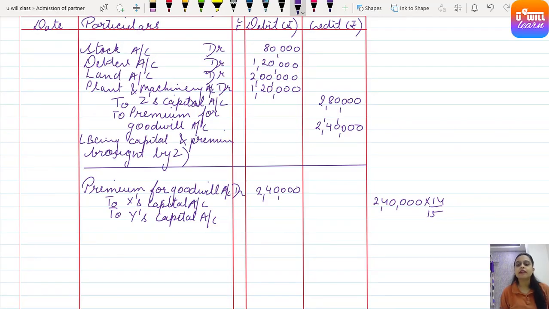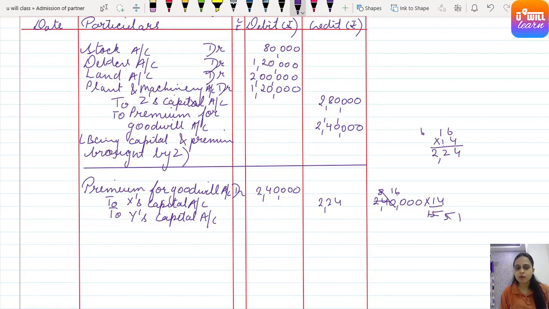Correct. So we have to do it as this. So just cancelling it by 3, 3 fives are 15 and 3 eights are 24, right? Then 5 ones are 5, 5 sixteens are 80. Yes, 5 sixteens, and 16 into 14 now we have to do. So 16 fours are 64, 16 ones are 16 plus 6 gives us 22. So it gives us 2,24,000, right?